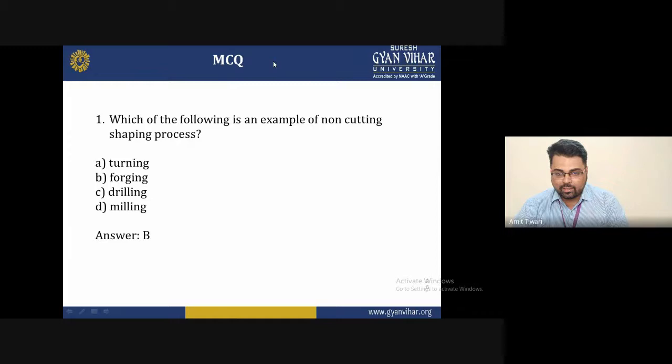So with the perspective of this lecture, I was asking some multiple choice questions that are in front on the screen. The first question is, which of the following is an example of non-cutting shaping process? Options are turning, forging, drilling, milling. The right answer of this question is B, that is, forging is used as a non-cutting shaping process.